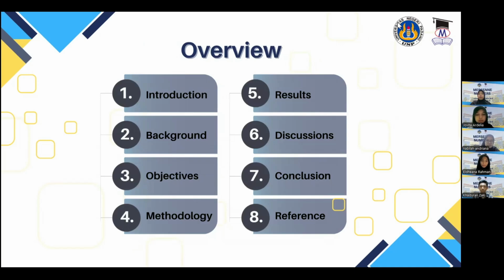This is the overview of Group 3 presentation. This presentation is divided into several sections, namely the introduction, background, objectives and methods, as well as result and discussion. Group 3 would also like to show the poster that we already made for this project.